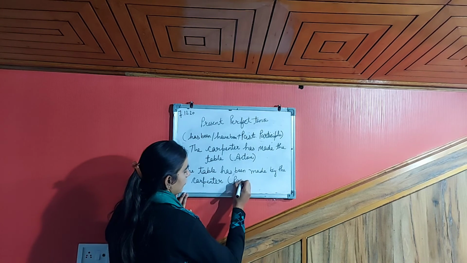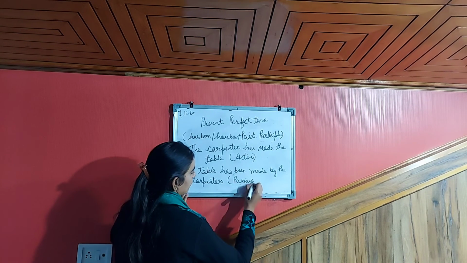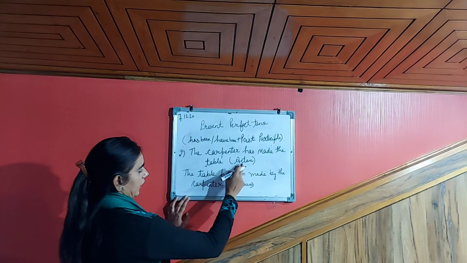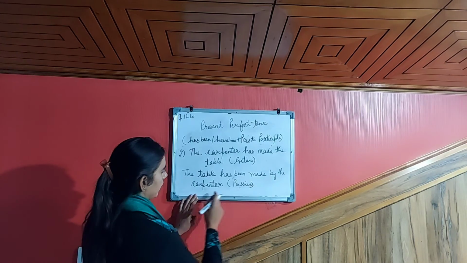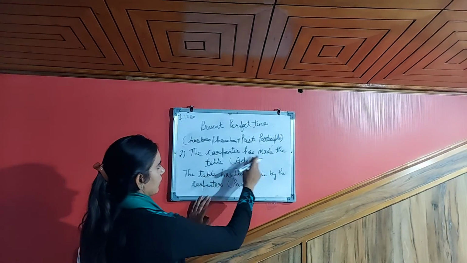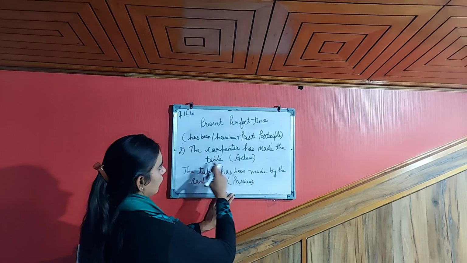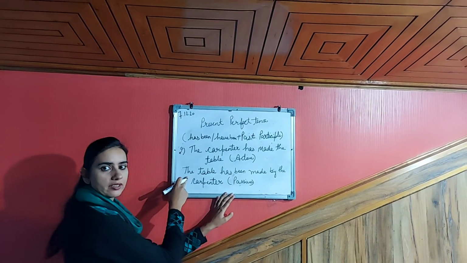This is the passive form of the sentence. See, the carpenter was the subject in the active sentence, so in the passive form it has become the object. Has made has become has been made, and the table, which was the object, has come here as a subject.